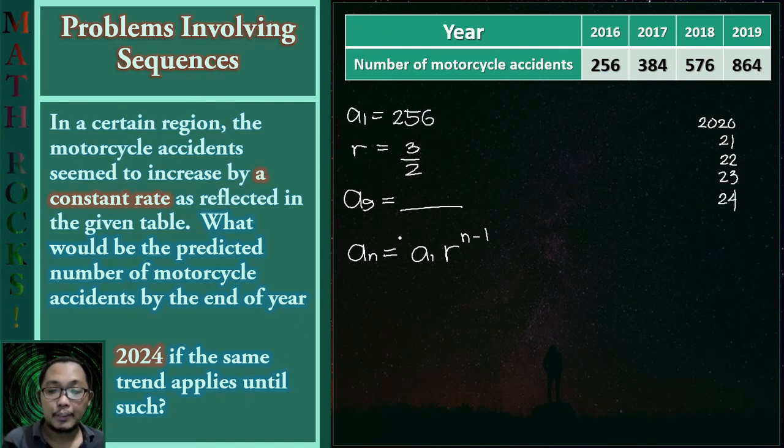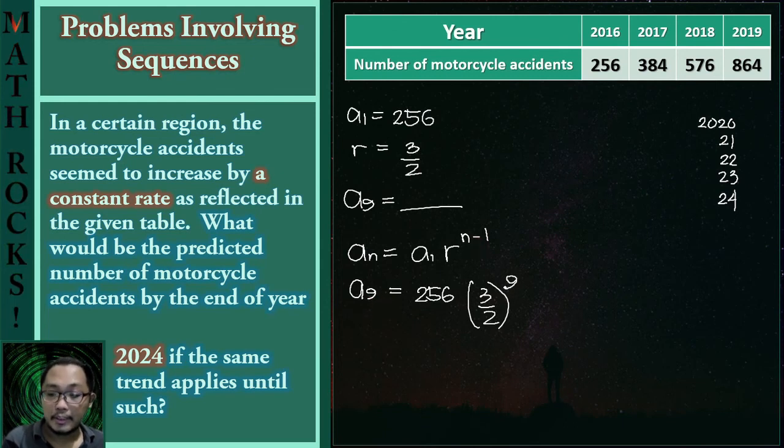And let us substitute all the known quantities in our formula, having our question of a sub 9 be equal to the value of a sub 1, which happens to be 256, while the common ratio is 3 halves. Since this is a 9, your n also changes to 9, and it gives us an 8.